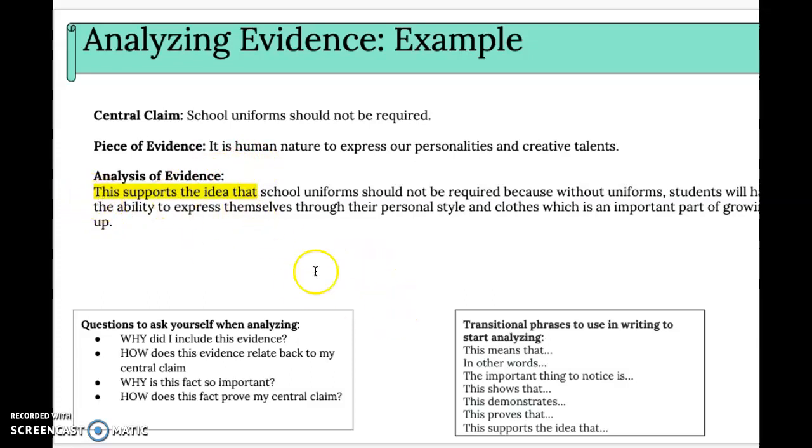Okay, notice the highlighted part is one of these transition phrases down here. You always want to start with something like that to get your thoughts going. This supports the idea that school uniforms should not be required because without uniforms, students will have the ability to express themselves through their personal style and clothes, which is an important part of growing up. Notice that this writer connected the evidence to the claim. This proves that, because you're always talking about how does this support or back up your claim. Okay, that's what you're doing when you're analyzing evidence. You're explaining how what you put in here backs up your claim.